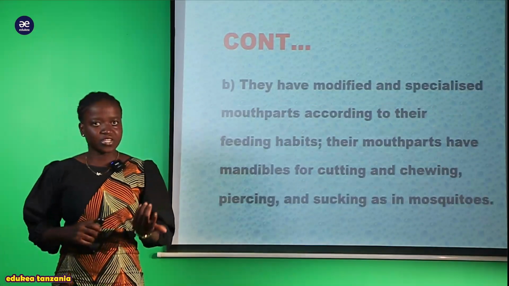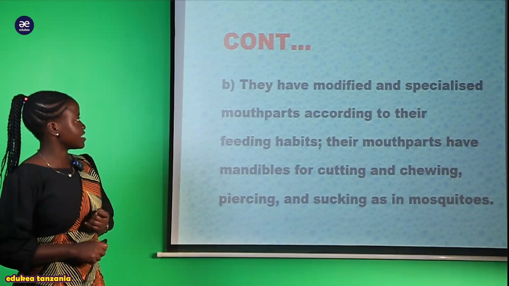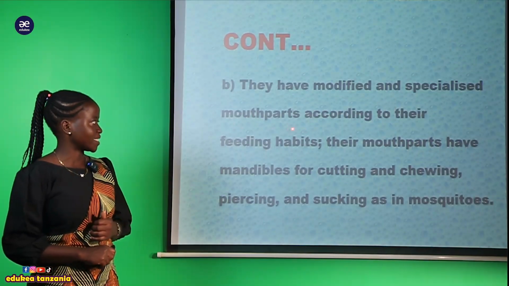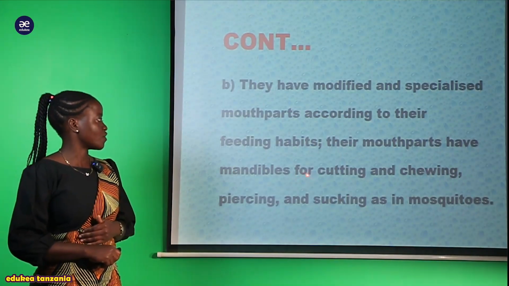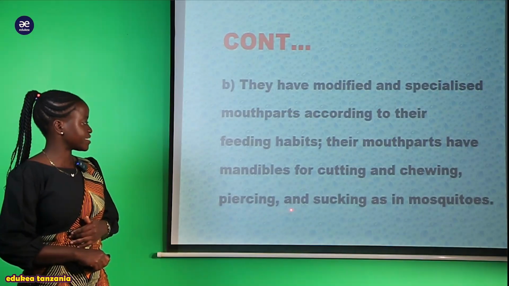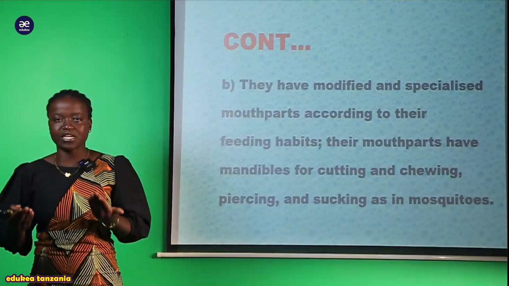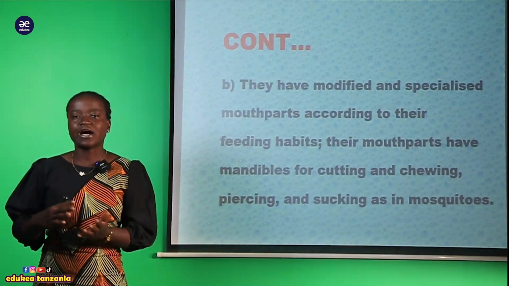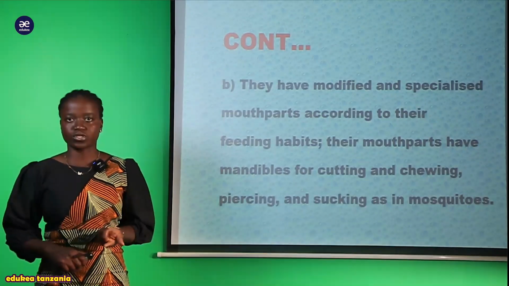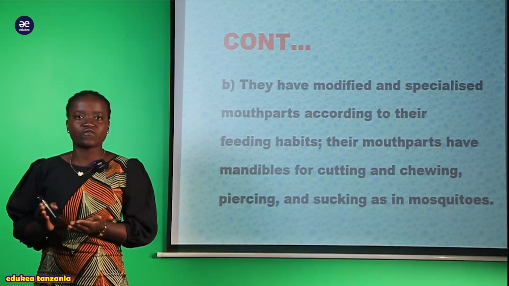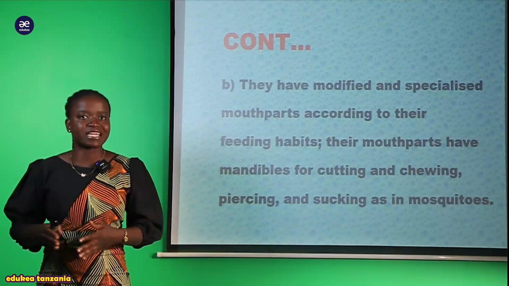So you can see this cuticle is very important for their growth process occurring within the environment. And also another adaptation that helps these organisms to live within the environment freely, here we can say that they have modified and specialized mouthparts according to their feeding habits. So their mouthparts have mandibles for cutting and chewing, piercing and sucking as in the mosquito. So these organisms which are found within the phylum Arthropoda have well-adapted mouthparts. For example, we have organisms that have mandibles. Hizi mandibles ambao tunasema ni part of their mouthparts, inawasaidia hawa organism to get different kinds of food within their environment.